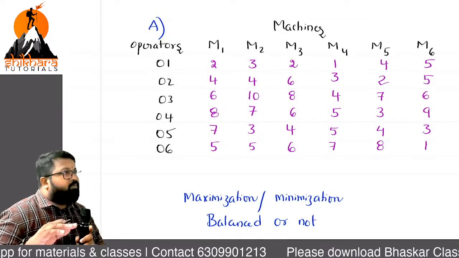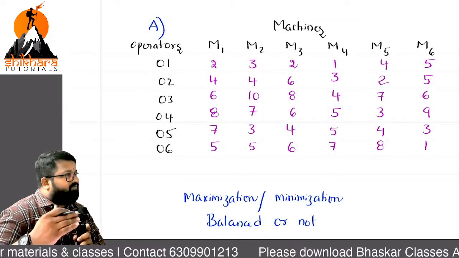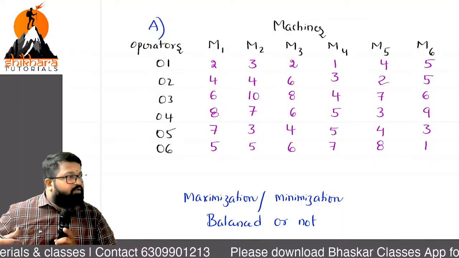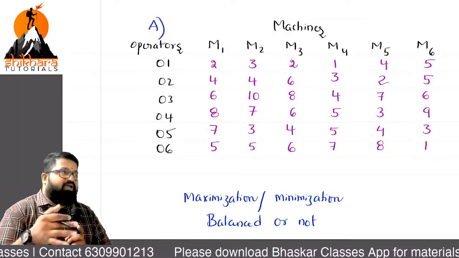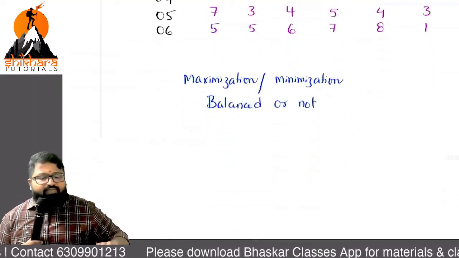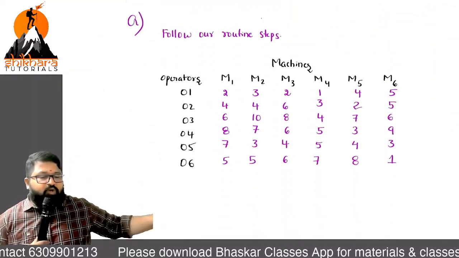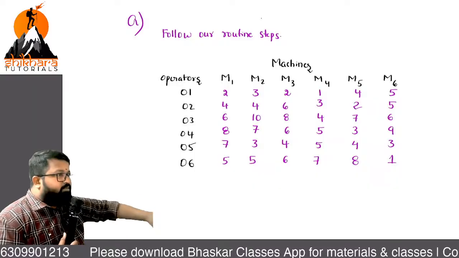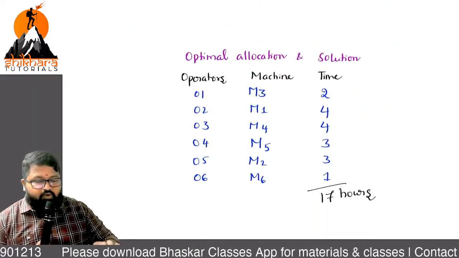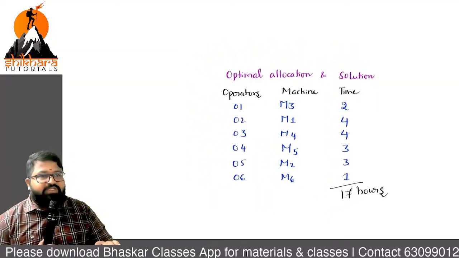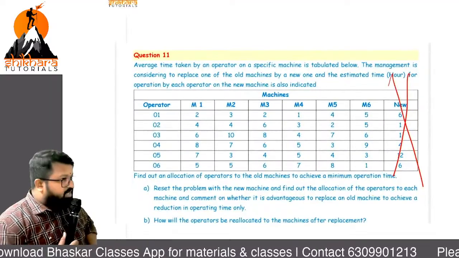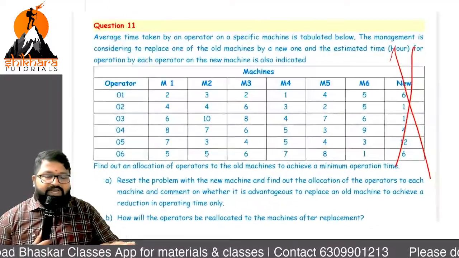You will check that part after doing everything, when you get some value, so you will keep it and leave it aside. That is risky, so while you are copying, be careful. Now, once you do all the routine steps, you will get an answer of 17 hours. Write the question number once. What is the question number? Question number 11.